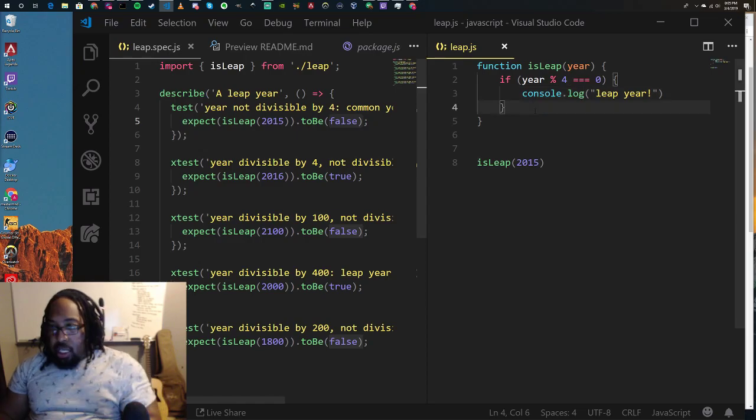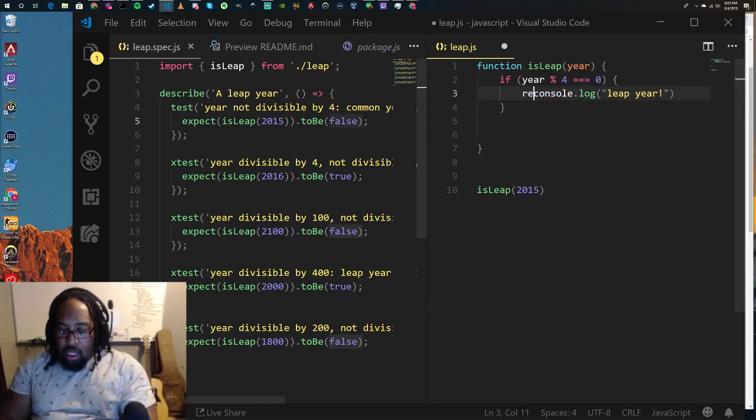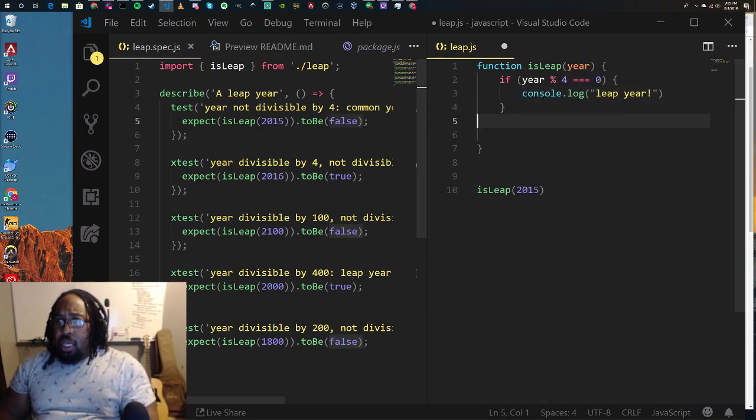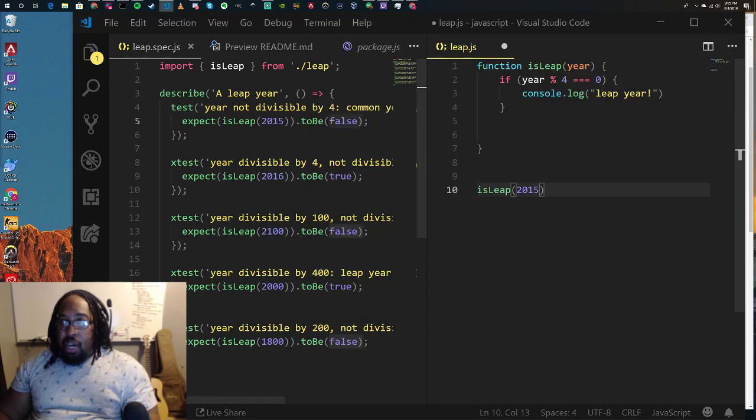Cool. Actually, let's add another console.log and actually have to return. Actually, I don't think I need to return. But I can. So basically, what happened here is that this is false, but I didn't tell it what to do when it's false. I only told it what to do if this condition was true. So it didn't give us anything, as it should have.